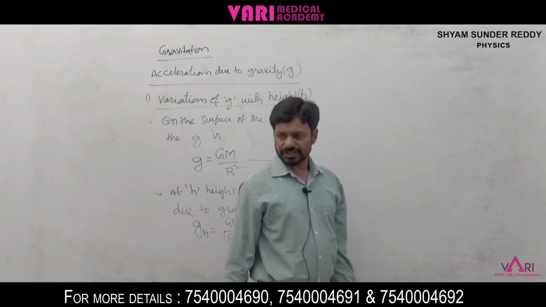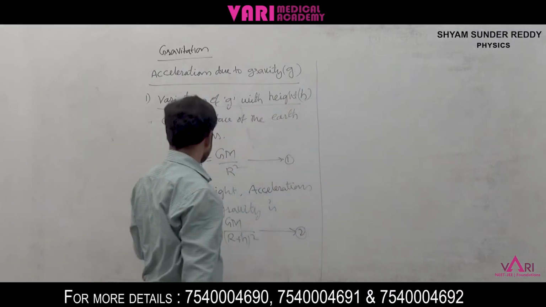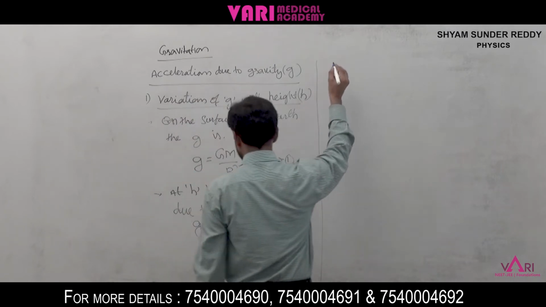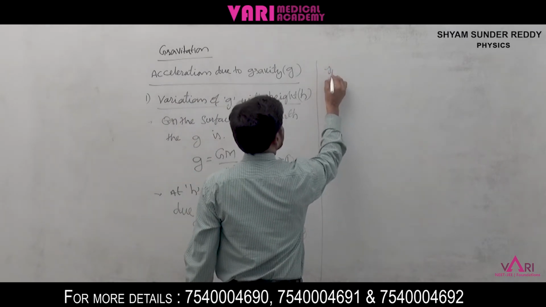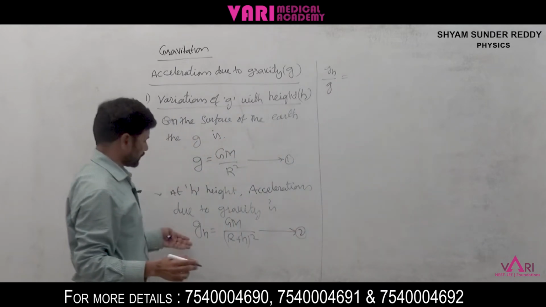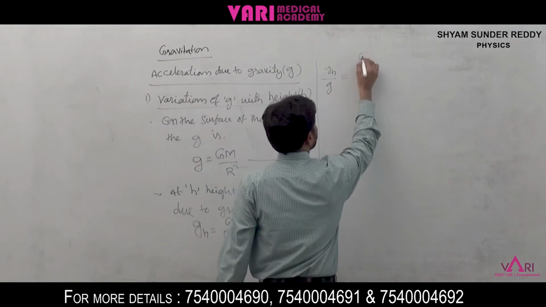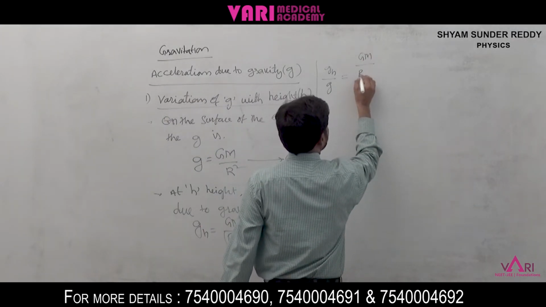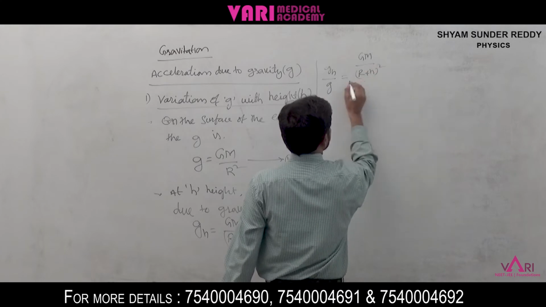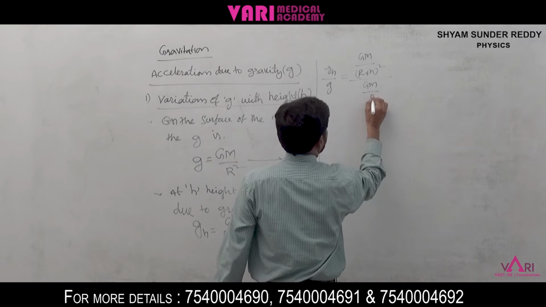From equations 1 and 2, we can write g_h by g is equal to GM by (R plus h) whole square, divided by GM by R square.